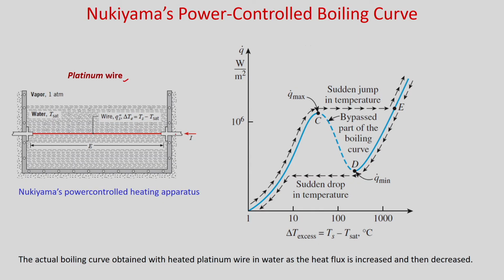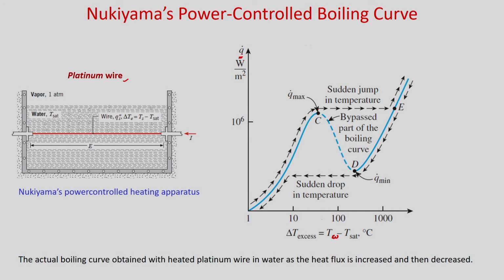When he used platinum wire in the same experimental setup and was controlling the power, that means increasing the heat flux, he observed this. When he was increasing the heat flux, it was following the natural convection regime and nucleate boiling regime, and once it comes to the critical heat flux, it suddenly jumps to point E. So, there will be a sudden jump in the temperature, because you are increasing the heat flux.